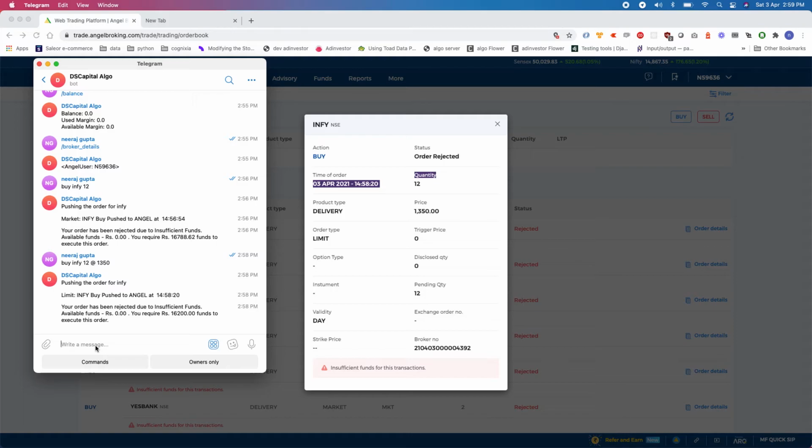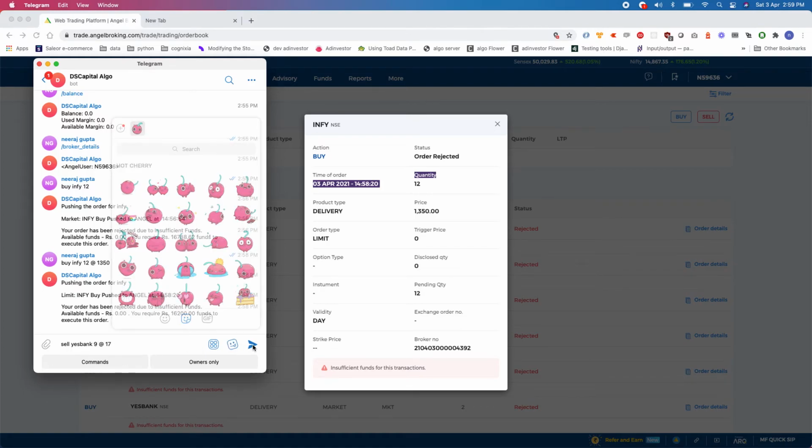Not just buying. Suppose you have some holding, you can also sell, right? So I say sell Yes Bank. I want to sell 9 quantities, and currently the price is around 15 or 16. Let's say 17. I say sell Yes Bank 9 at rupees 17.